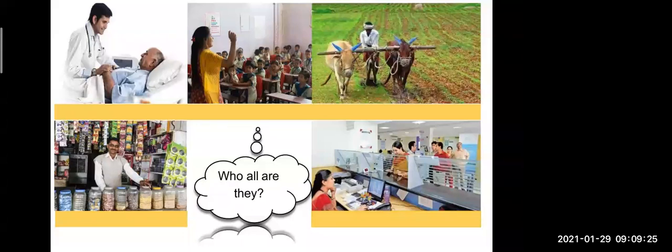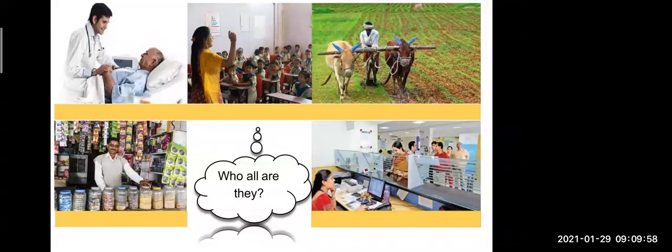What is there in the third picture? A farmer is farming. Yes, a farmer is farming. Very good. That is the right answer. He is a farmer, and he is cultivating the land. He is doing farming on the land.